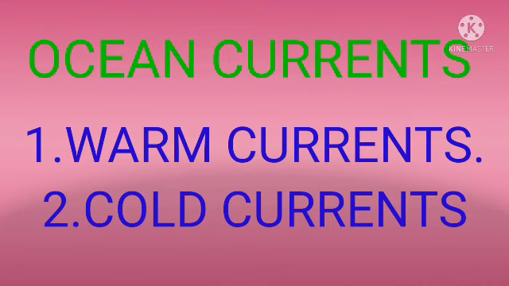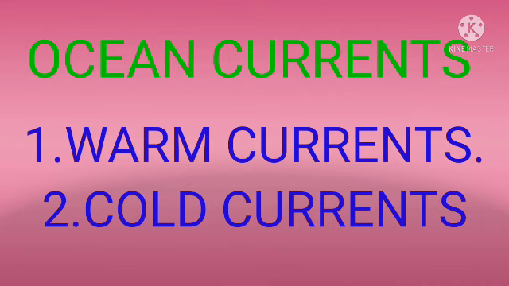The next topic is ocean currents. Ocean currents means Mahasamudra Pravahalu. Okay students, these ocean currents are the general movement of mass of water in fairly defined directions over great distance. The ocean currents may also be classified based on temperature into cold currents and warm currents. The ocean currents are divided into two types. What are they? First one is warm currents and second one is cold currents.